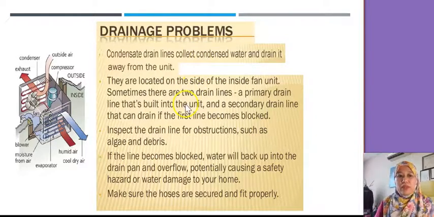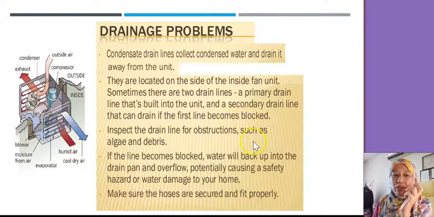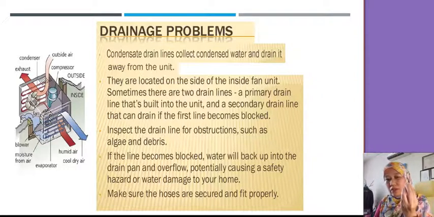And drainage problem. This is what happens when there's an obstruction in the system. So you need to make sure that all the lines are not blocked. Water should be added whenever it is in the cooling tower. Sometimes the water evaporates, so they need to top up with more water to make the circulation more efficient. And sometimes they have debris. Sometimes dry leaves or all sorts of foreign objects get into the cooling tower.